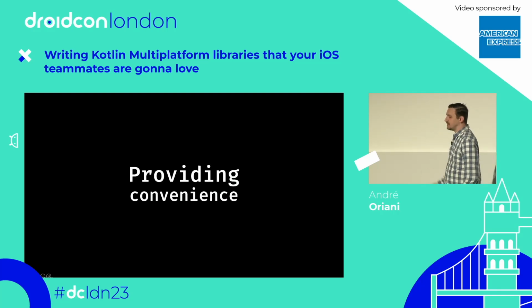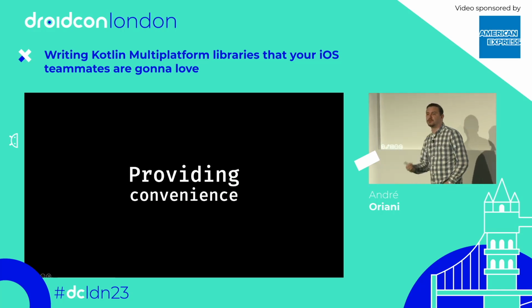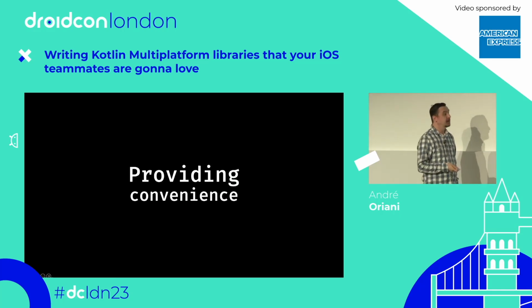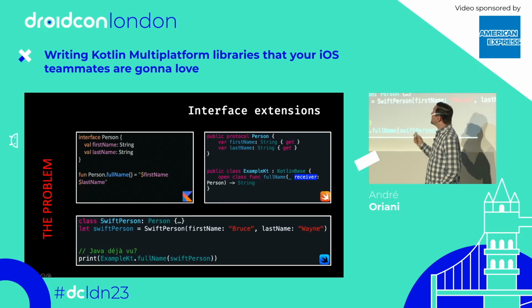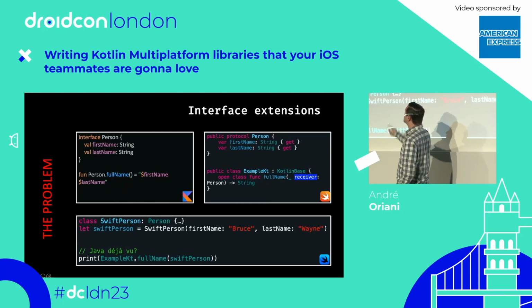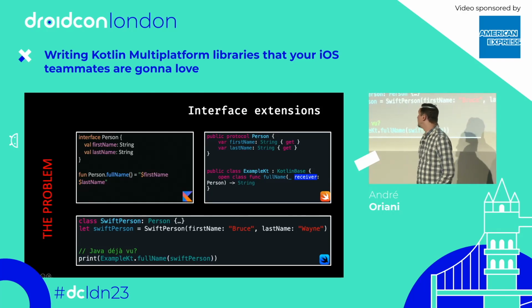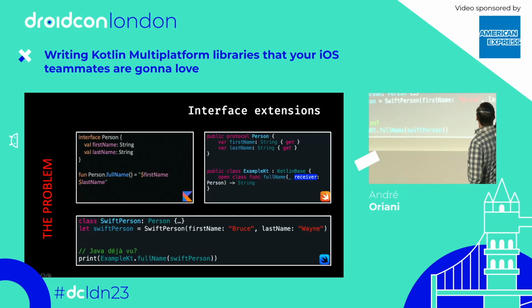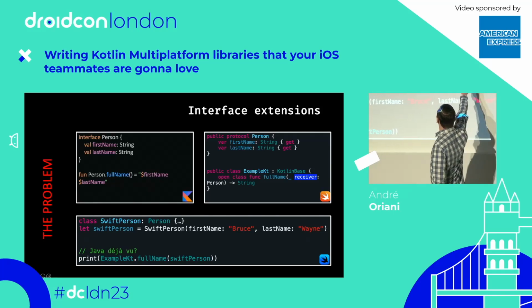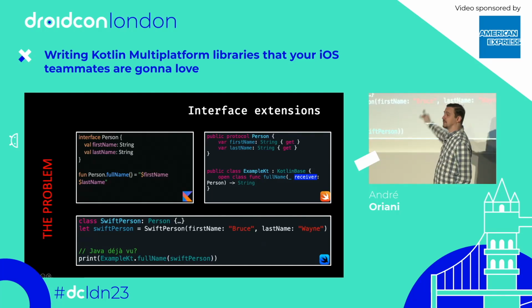So now I'm going to talk about cases in which the exported API in Swift is usable, but we can make changes to improve it, to make it more intuitive to Swift developers. So our first example here, we define an interface Person, and we also try to define an extension, fullName, for that interface Person. But then when we look at the code that was generated for the extension in Swift, we see that it's pretty similar to when we try to use a Kotlin extension from Java, right?